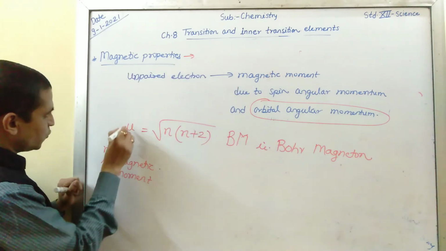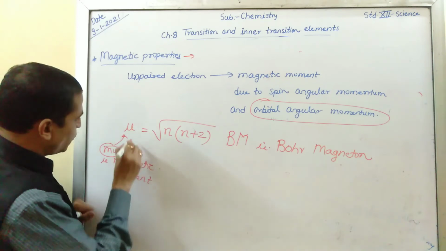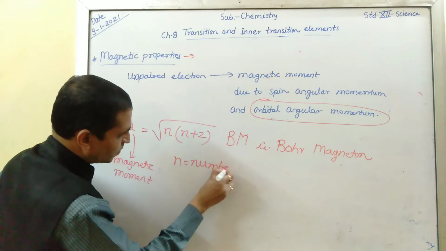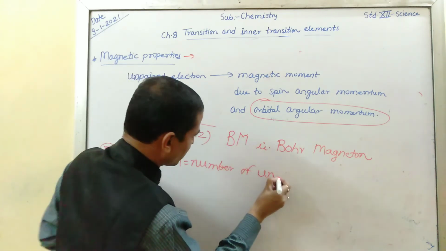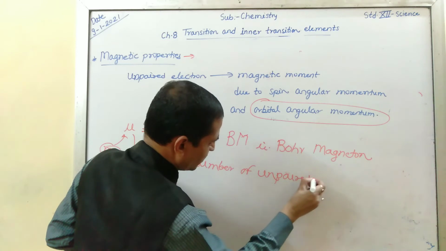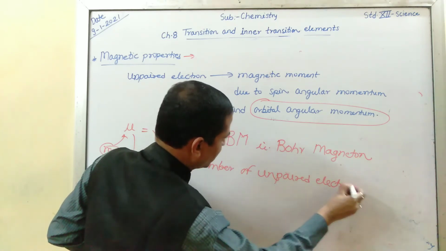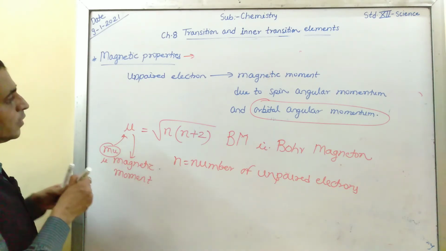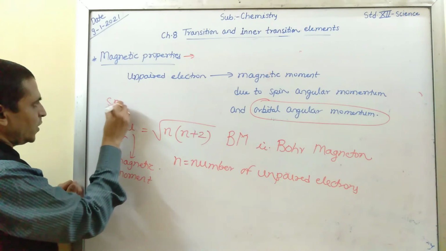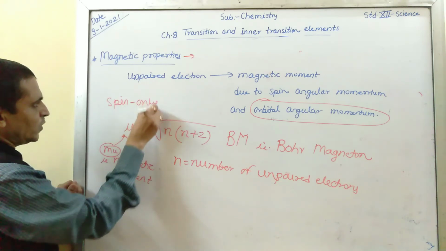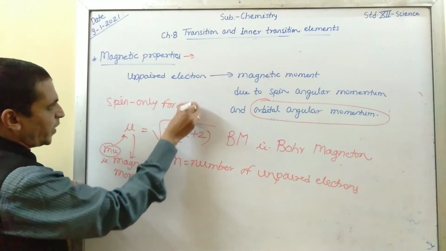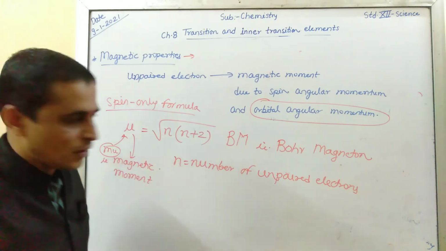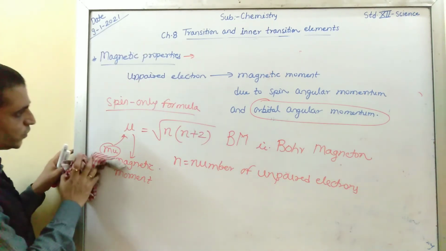Remember, mu is the magnetic moment and n is the number of unpaired electrons present in an atom or an ion. This is called the spin only formula, which is used to find the magnetic moment for the first transition series elements. Let us see some examples.